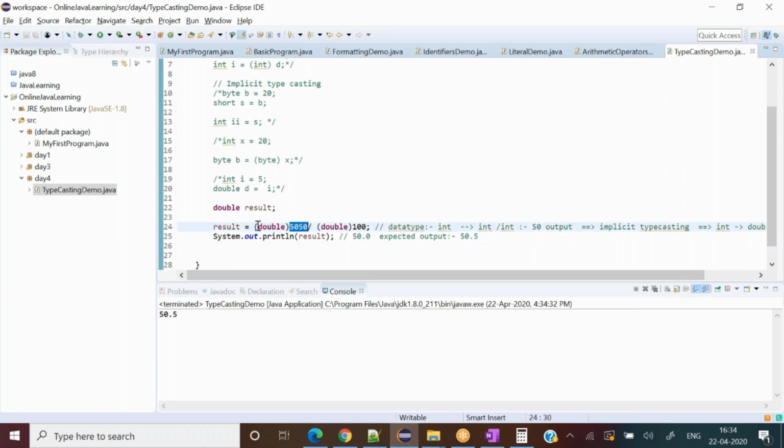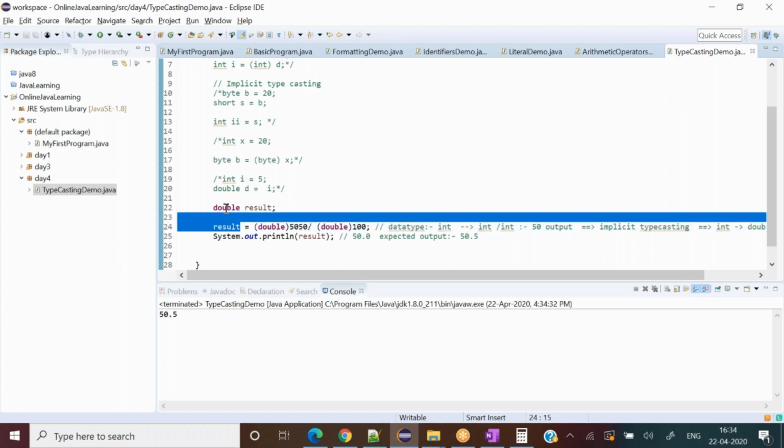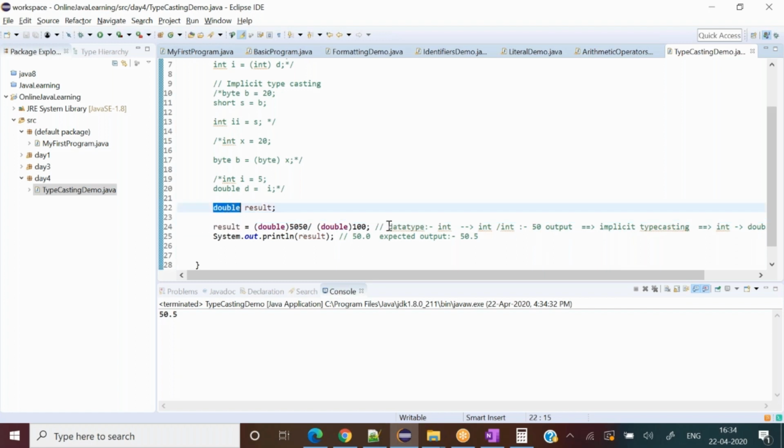And I declare it straight away as double, right? It is 100 by default int. I say, no, no, you are double. So I declare it as double because I know my result would be converted into double. So now it will give us 50.5 as a double, and double can be assigned to double without any issue. Now the third-time casting will not happen. Here we have done explicit casting 2 times. Did you get the point of what I am trying to say here?